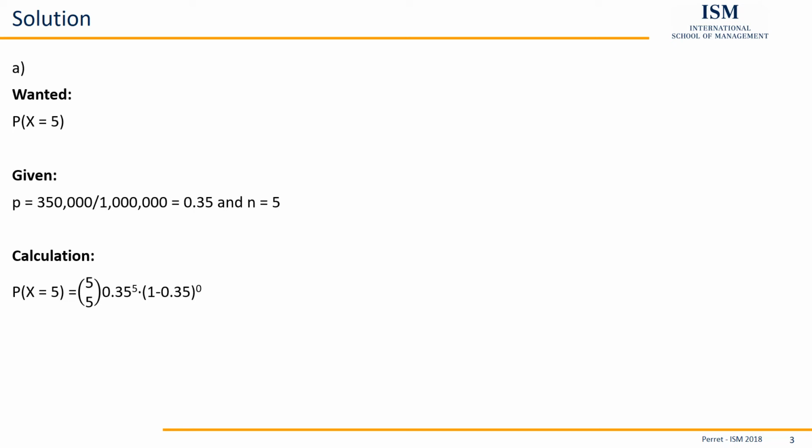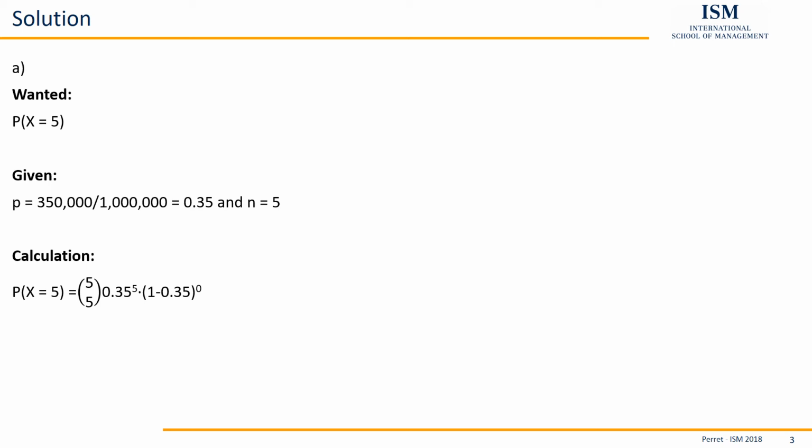Then we have p to the power of k, so 0.35 to the power of 5, times 1 minus p, the counter probability, to the power of n minus k, so 5 minus 5. Well, 5 over 5 is 1. 1 minus 0.35 to the power of 0 is also 1.